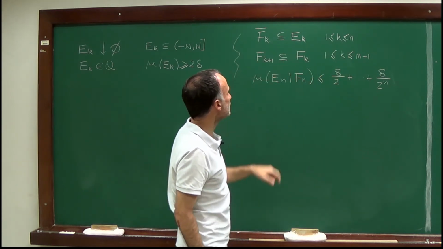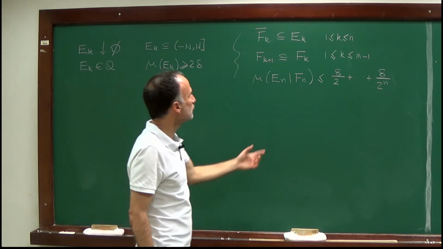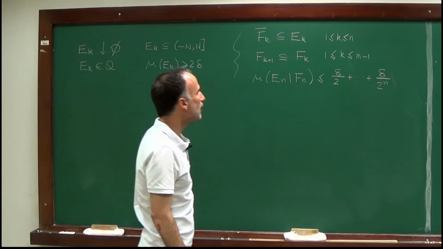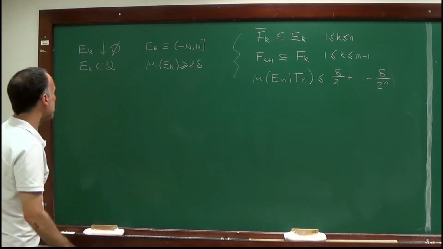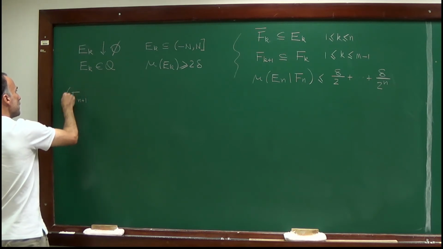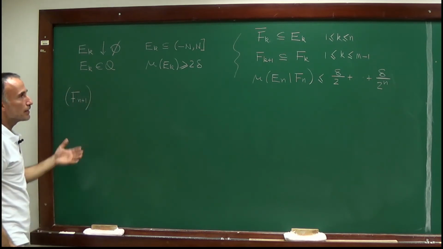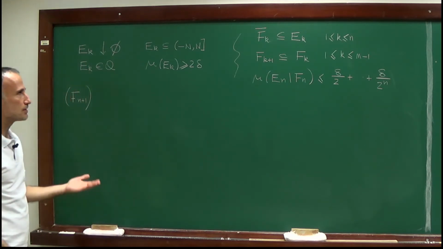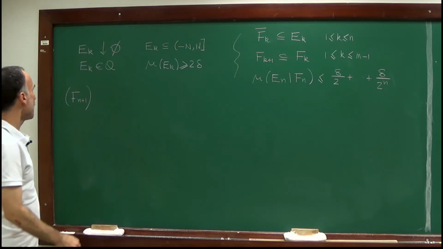This is a decreasing sequence of sets, and we also know that the measure of En minus Fn is bounded by this quantity, and my goal now is to construct my set Fn+1. So this is the goal, and the argument I will use is the argument I used in step 1 and step 2.